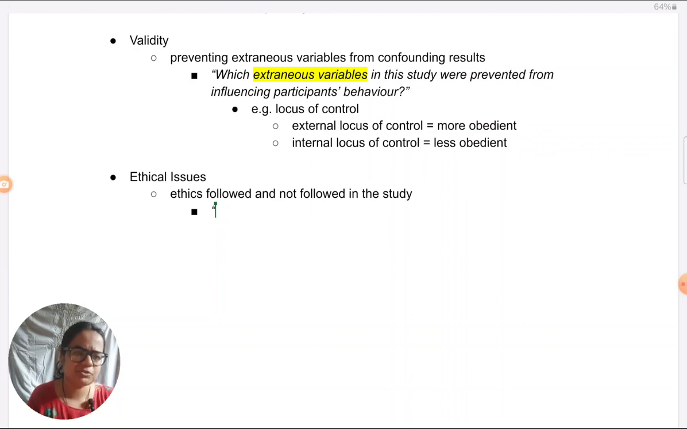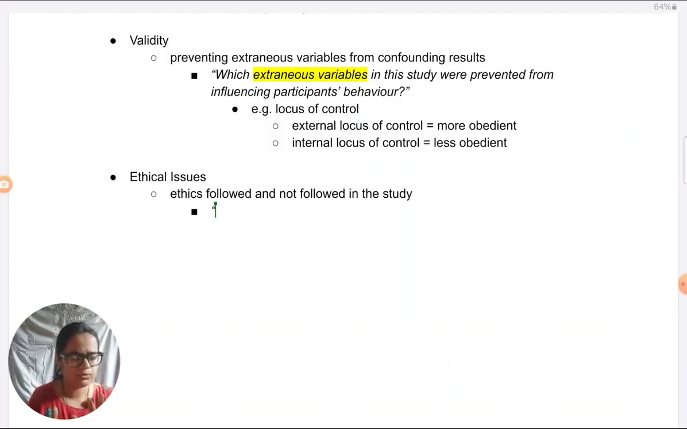Also depends which board you're doing, it might be addressed differently. So there are too many ethics to look at. I won't be able to touch upon each for every study, and even you don't have to do that. You have to think critically, given the nature of this study, which of these are most relevant, either followed or not followed, but which are most prominent for the study.